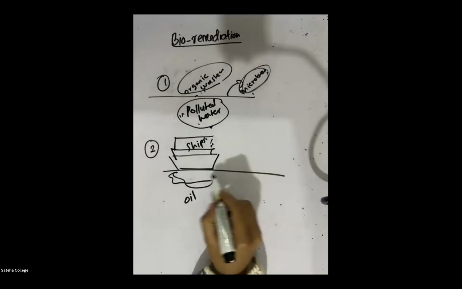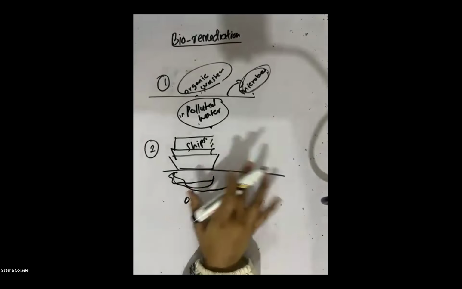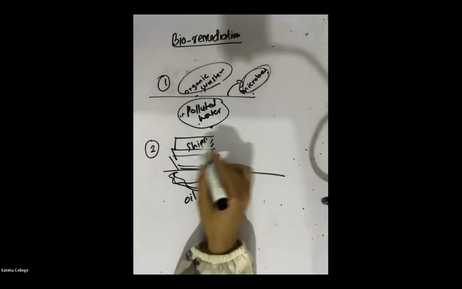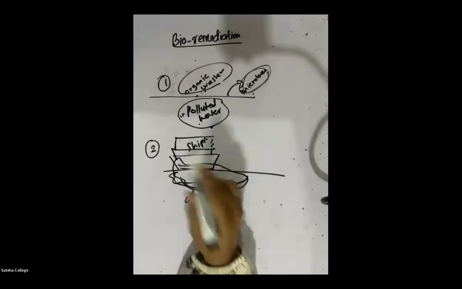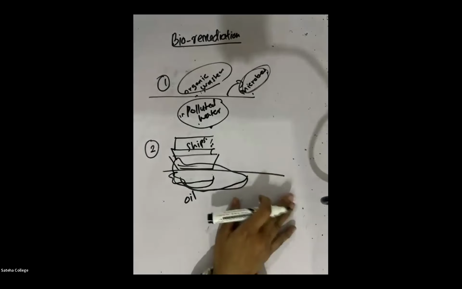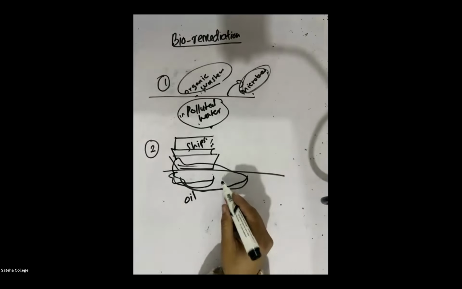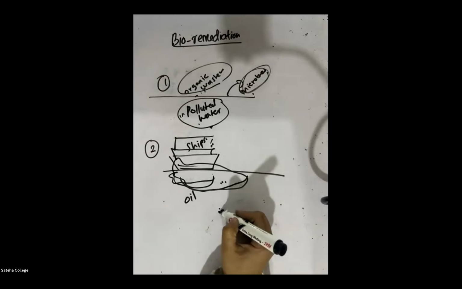So when oil releases to the ocean, what happens? The ocean turns black color. Now let's say the ship starts to fire, the whole area will get on fire. Even though there is water, the water is having no impact there, because oil and water don't mix with each other. Oil will never mix with water.